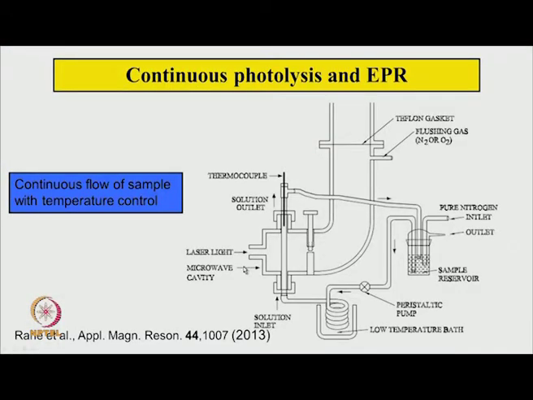For that, here is a design. Let us say this is the microwave cavity, and this is the iris tuning screw. So, we could put a sample tube and let the sample, the reaction mixture, be taken through a pump, and this is a low temperature bath, and through this the liquid goes out here, and then again it can be brought back to this reservoir. Now, here there is a hole kept in front of the cavity, and light can enter through this, either laser light or even a steady state lamp could be used here. So, remember the cavity looks like this.